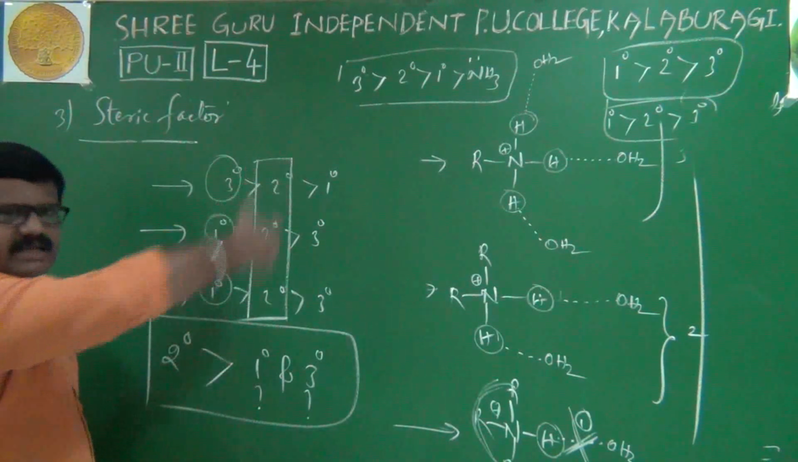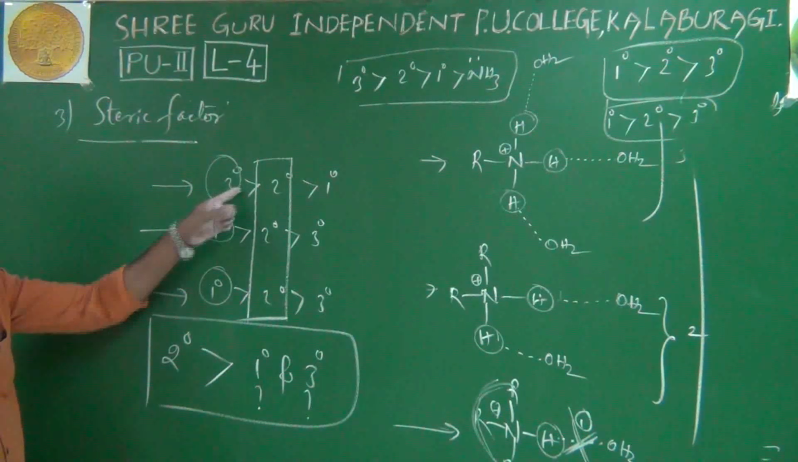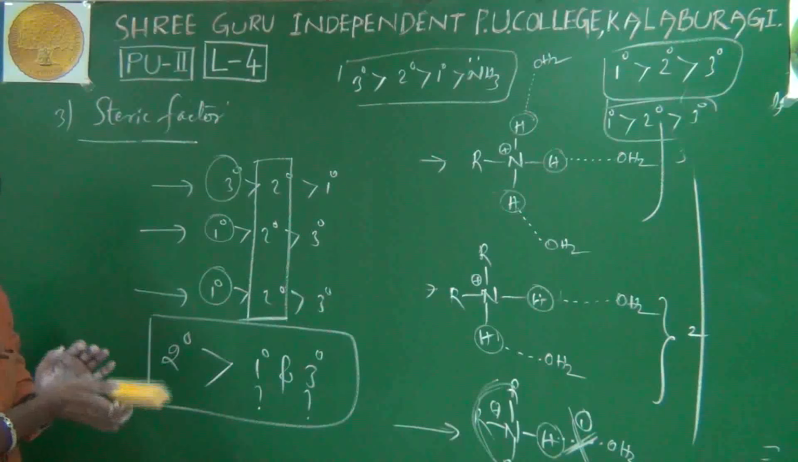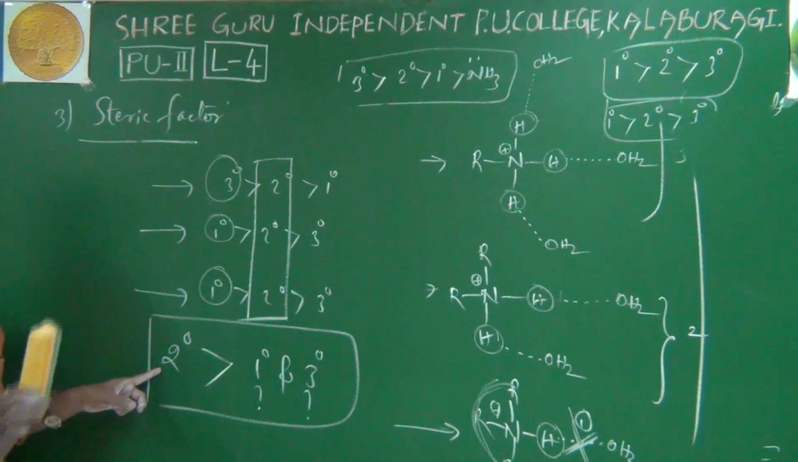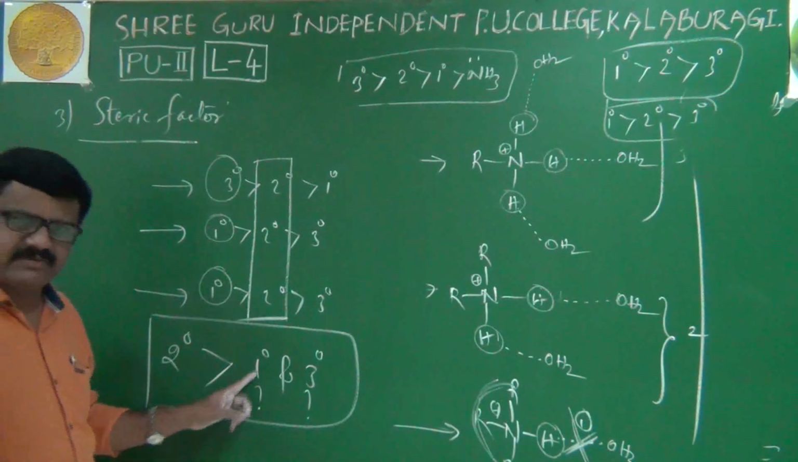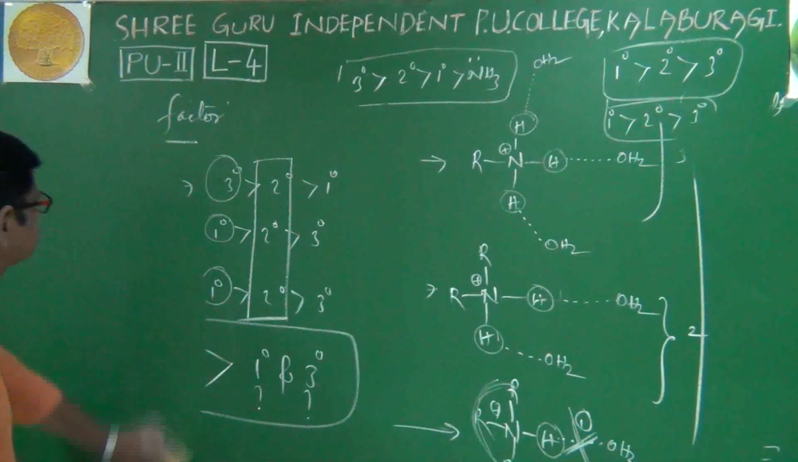For that purpose, we will discuss some more points. Here it is according to the first effect, the second effect, the third effect. By merging all three factors, unexpectedly the secondary amine comes in first rank. Its basic nature is more. After secondary, whether primary or tertiary will come, we will decide now easily like this.